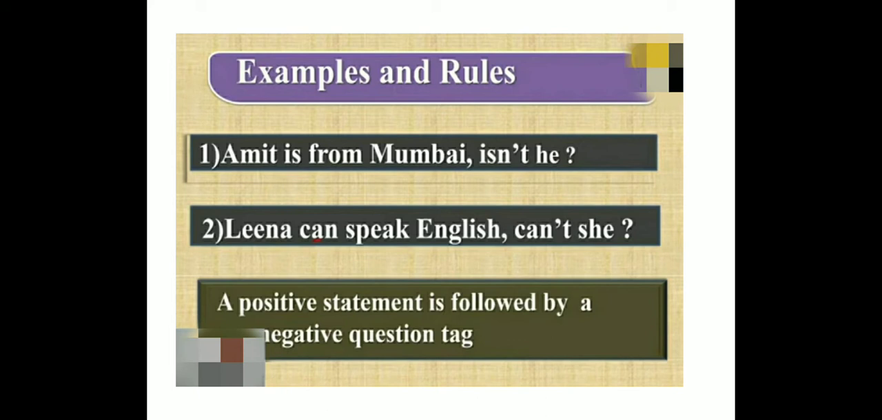Examples and rules. Amit is from Mumbai, isn't he? Okay, so here Amit is from Mumbai, subject is Amit, verb is. So the statement is already positive. So first make it into negative. So is will become isn't. And instead of Amit, you know that he is a male. So instead of putting name, you're going to put he. That is a pronoun.